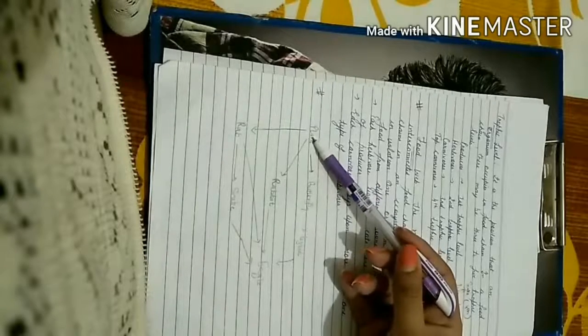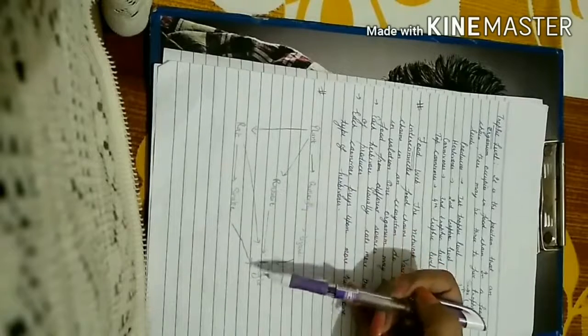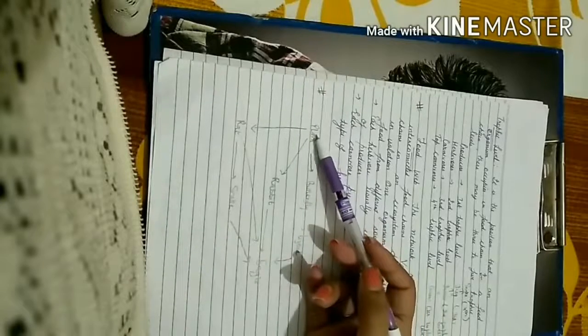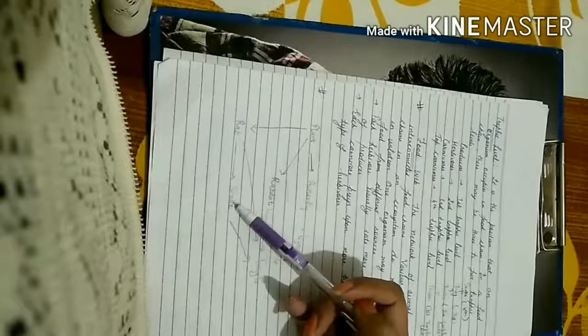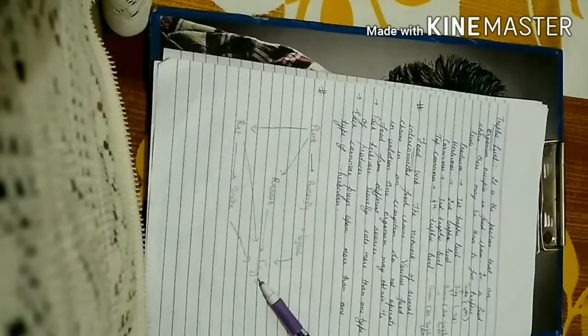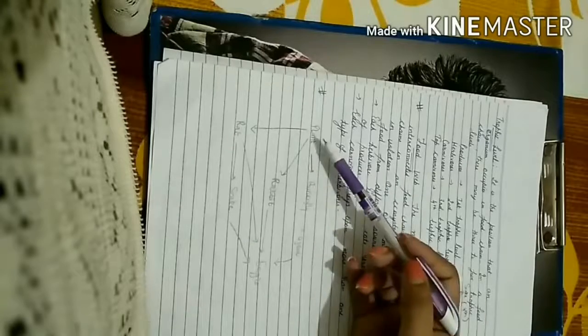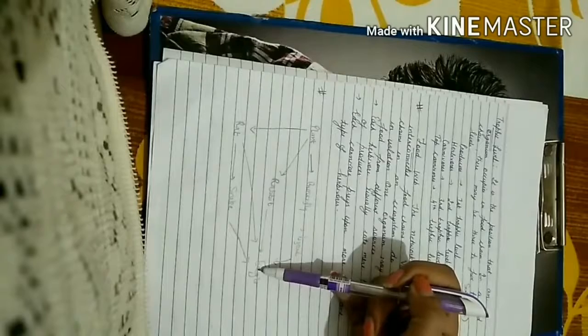Then here is the second food chain. This is the plant. It is eaten up by a rabbit. The rabbit is again eaten up by an eagle. Then there is another food chain: a plant, which is eaten up by a rat. The rat is eaten up by a snake, and the snake is eaten up by an eagle. Or you may say the fourth food chain. This is a plant. The plant is eaten up by a rat, and the rat is again eaten up by an eagle.